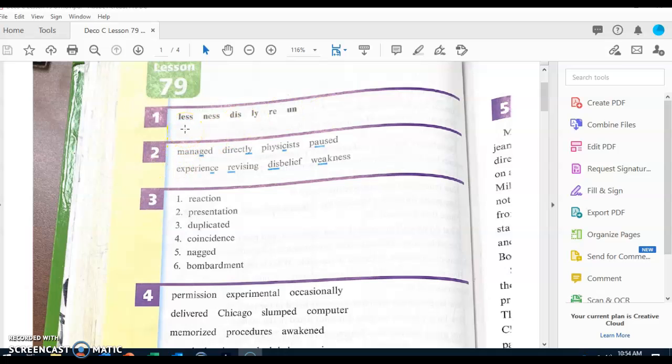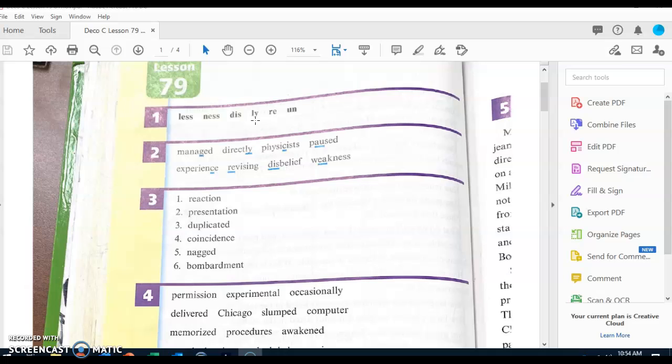Let's see if you remember a meaning for each of those affixes. Touch the letters L-E-S-S. What's one meaning of less? Without. Touch the letters N-E-S-S. What's one meaning of ness? The state of being something. Touch the letters D-I-S. What's one meaning of dis? Not, the opposite of, or away from.